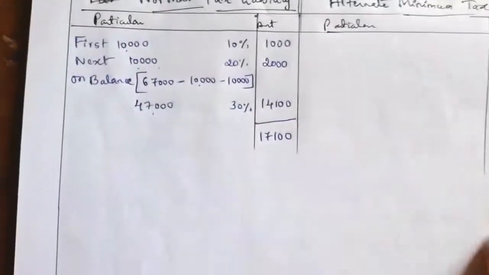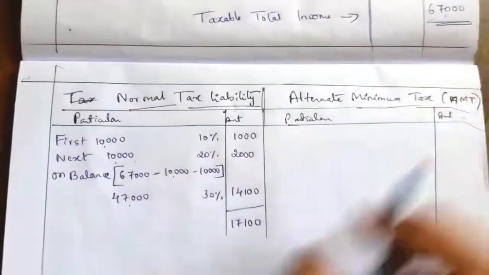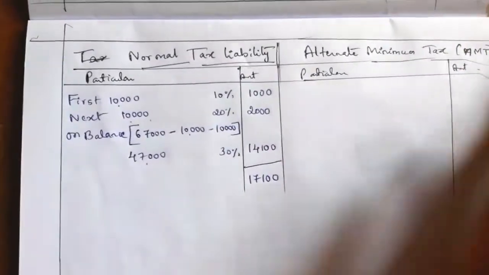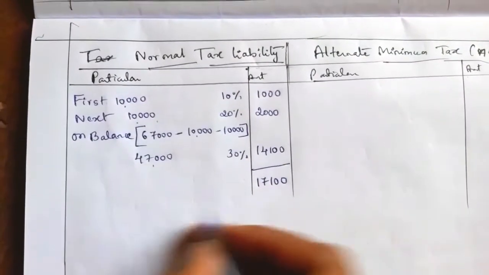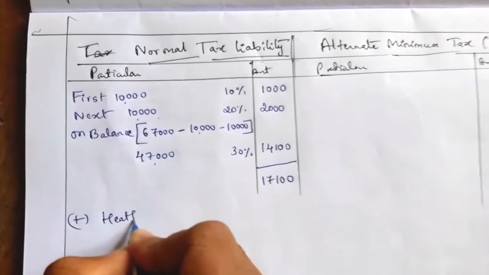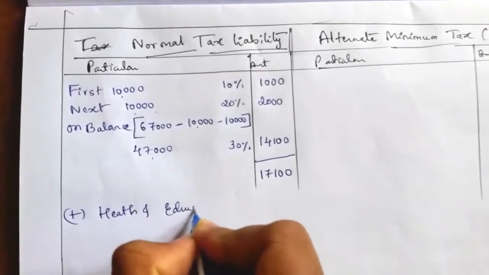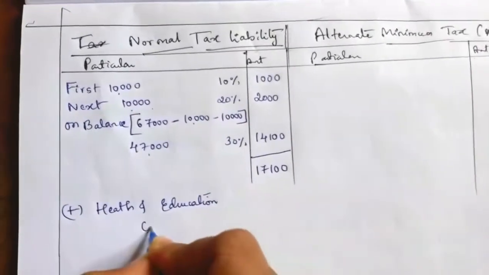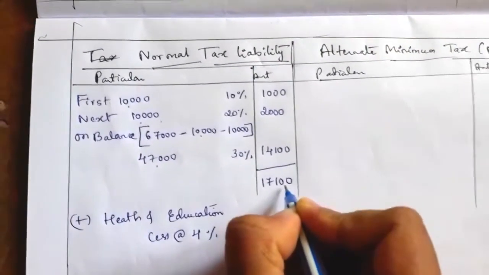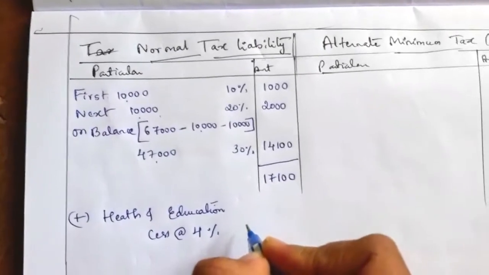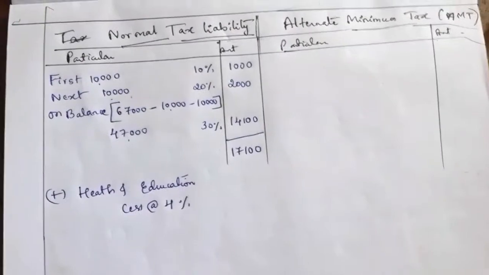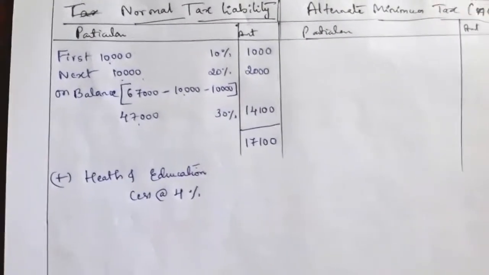In this question, if total income exceeds 1 crore we have to apply surcharge, but the total income is less than 1 crore, so there is no surcharge. Next we add health and education cess at 4% on the tax so computed. That is 17,100 into 4%, which is equal to 684.